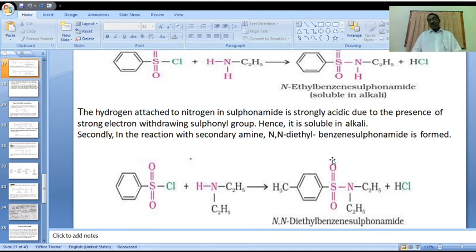That particular product, on reaction with the same dilute HCl and sodium hydroxide base, gives the same pure secondary amine, and the byproduct is benzene sulfonic acid. Benzene sulfonic acid. Is it clear?